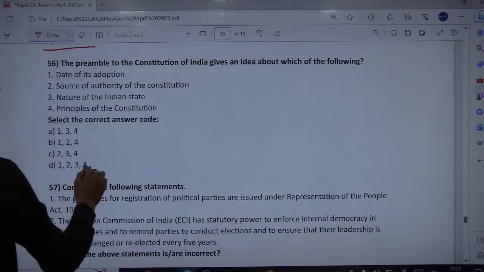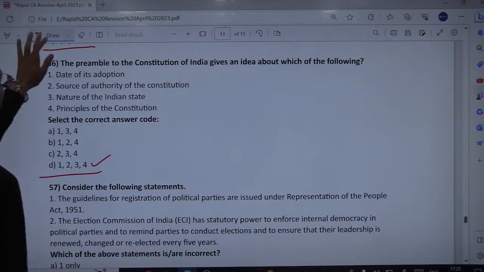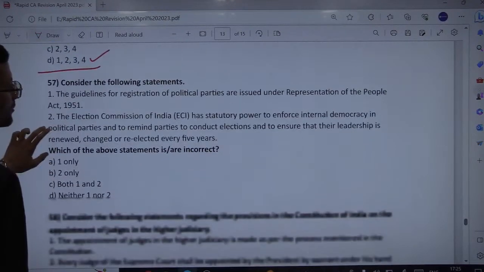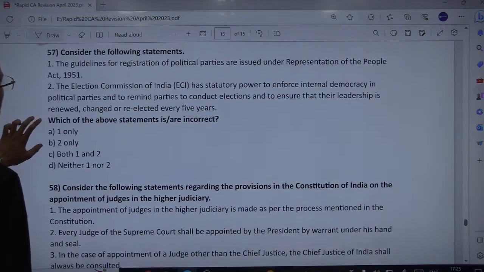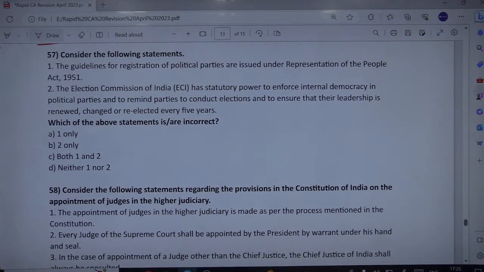Conceptual question from the preamble part. Preamble, small chapter but bigger impact. Most of the time you find a question related to the preamble in the UPSC or any such exam, especially state services as well.